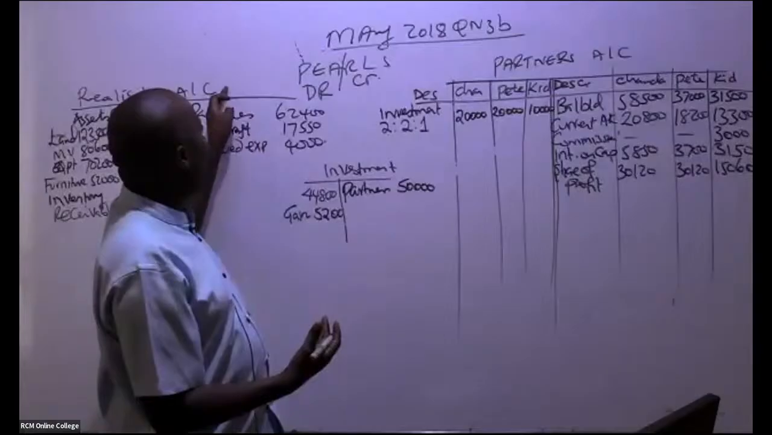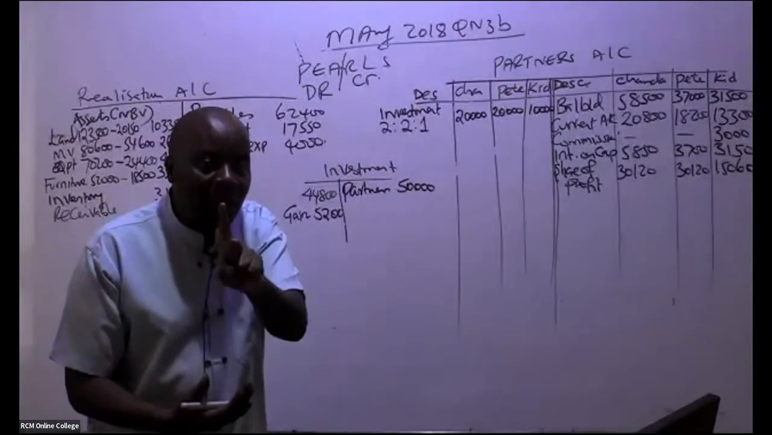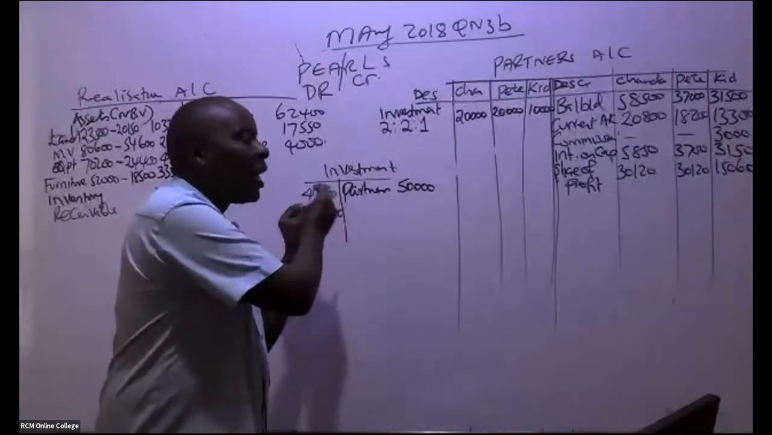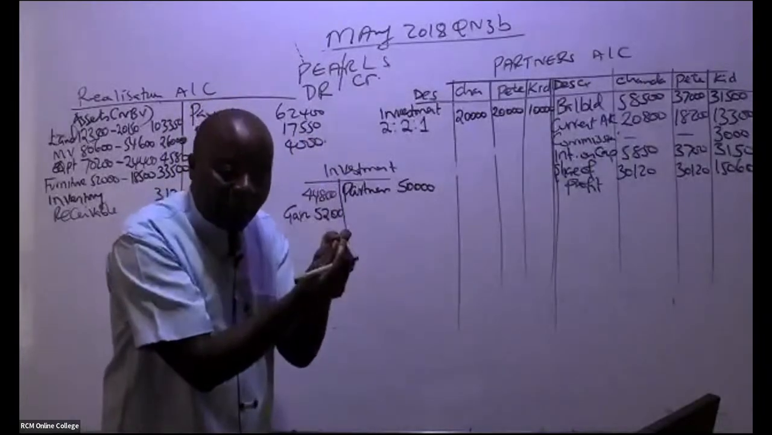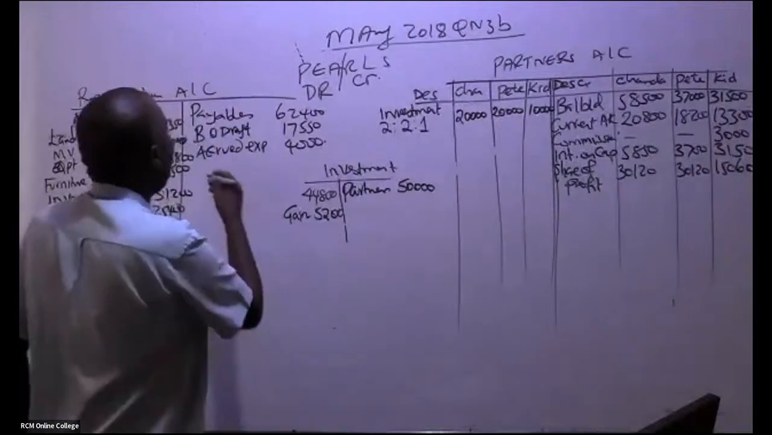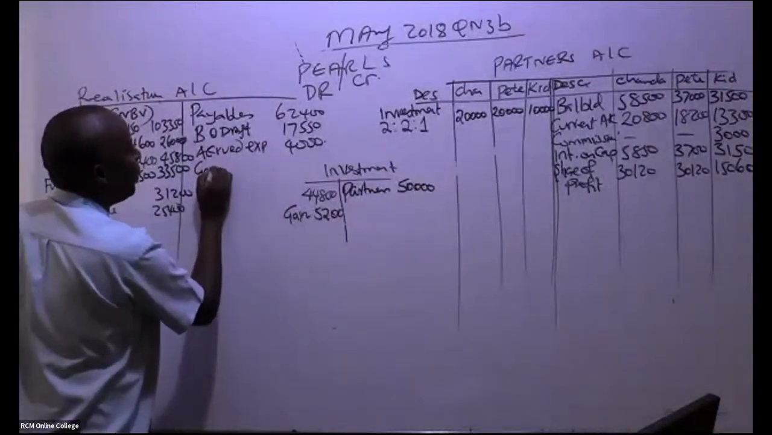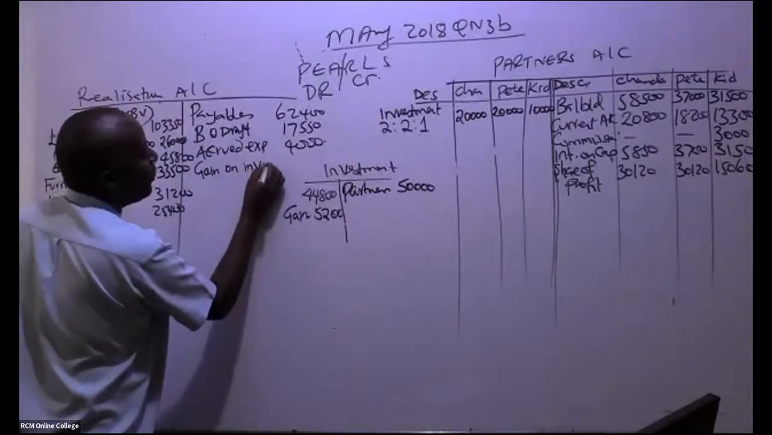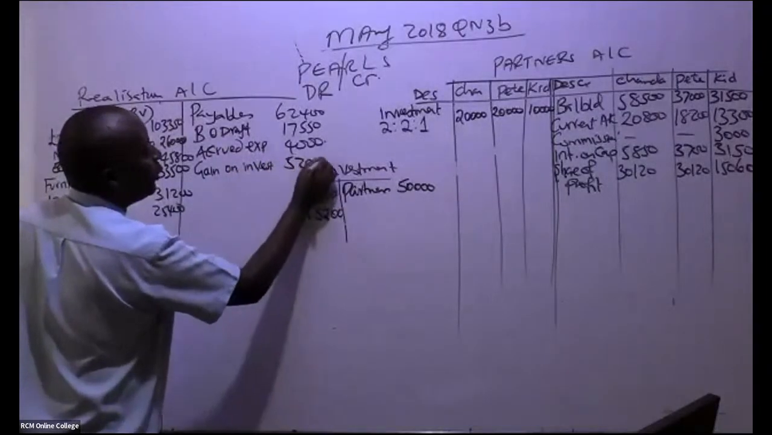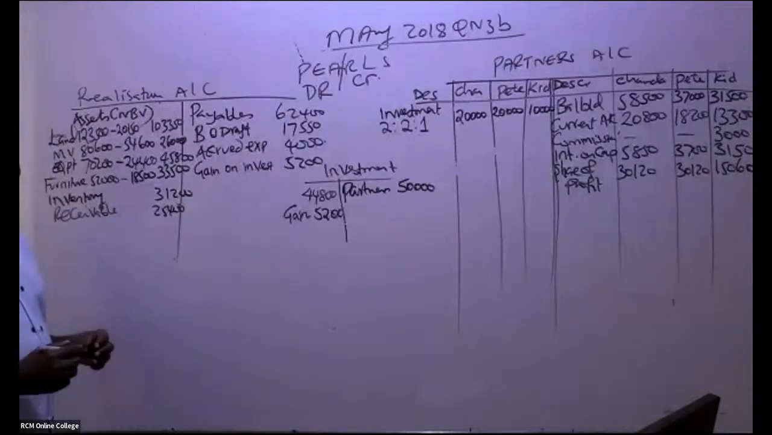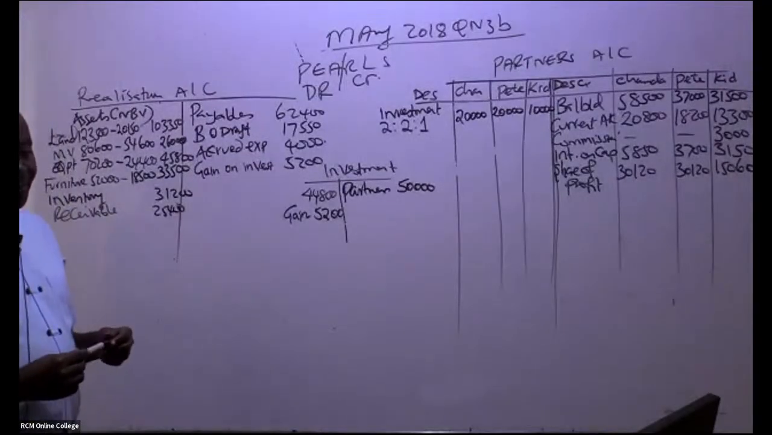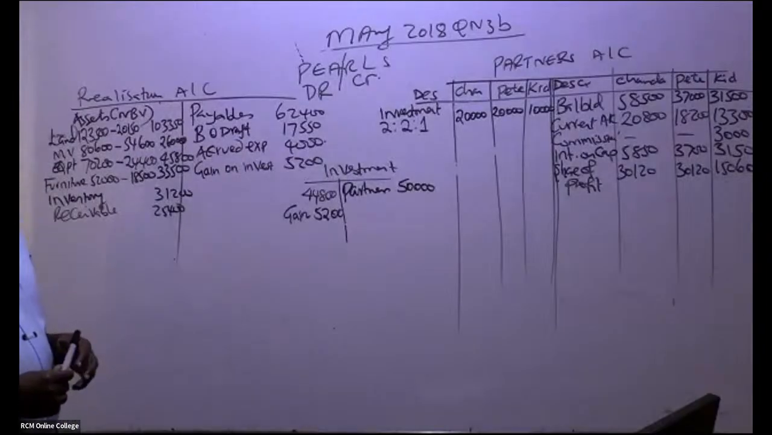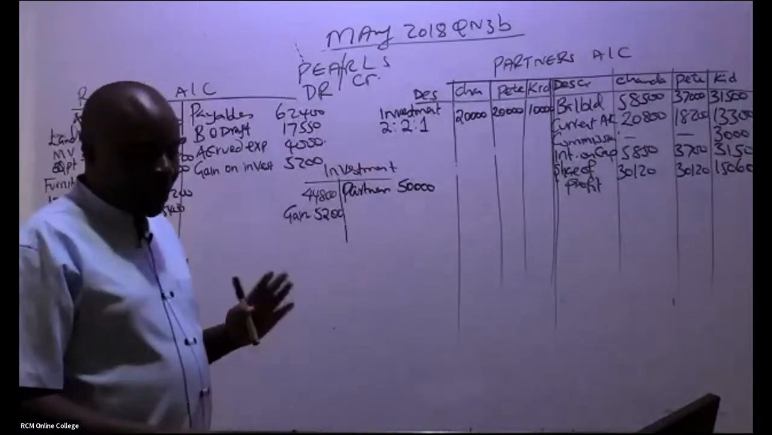Because your realization account acts like a P&L. So you've gotten a gain here, so you're supposed to debit this account and then you credit the P&L. So come and tell us here the gain on investments, you just book the whole amount, 5,200. So you write there 5,200.